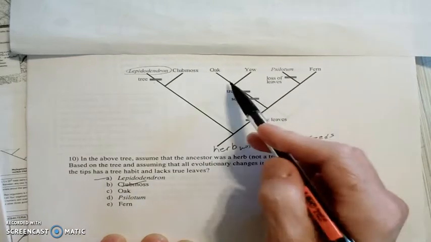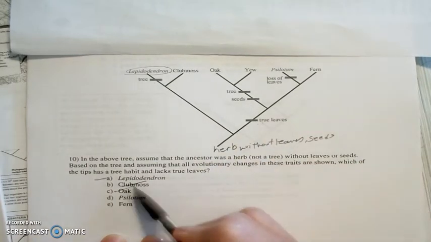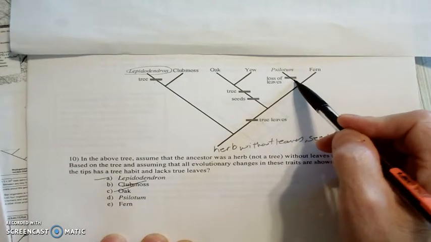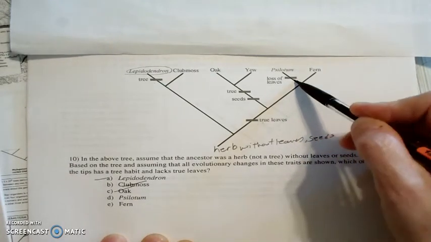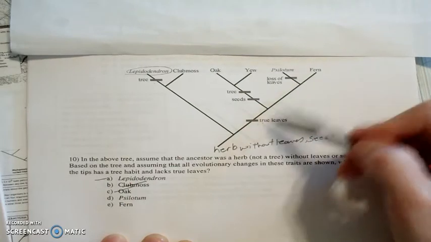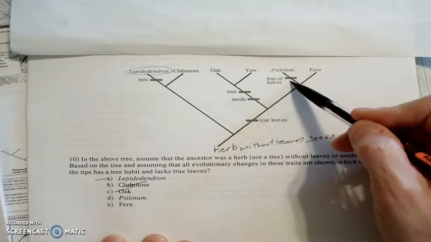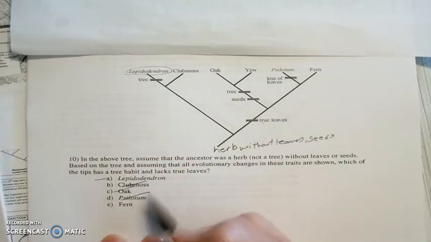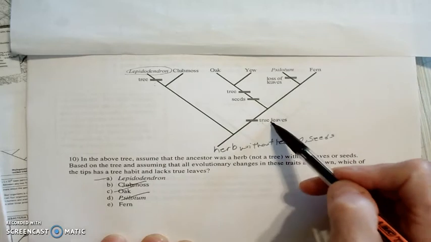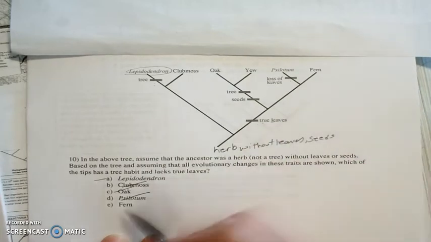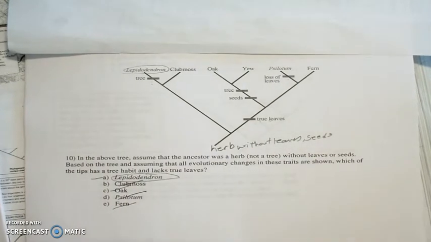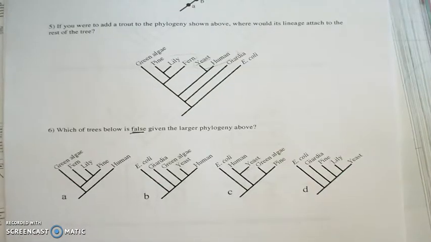Oak, well, oak, true leaves. Celotum, way over here. We've got the loss of leaves. Again, true leaves, and then they lost their leaves, but nothing about a tree. Okay. Fern has the true leaves, so it can't be that one. Okay, so the answer is A, lepidodendron. That one that's a little bit more difficult.